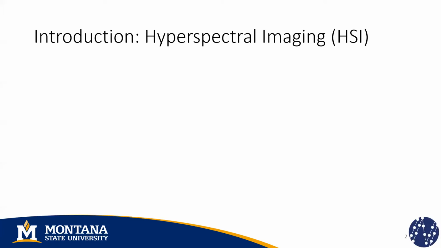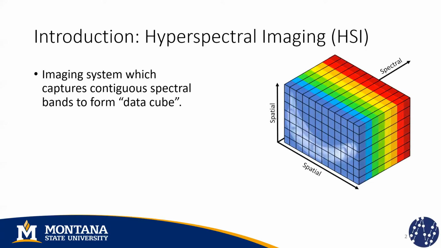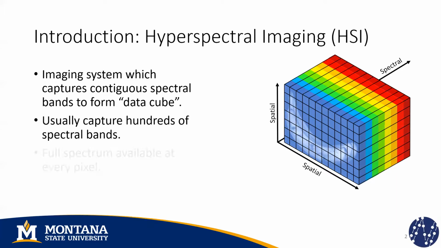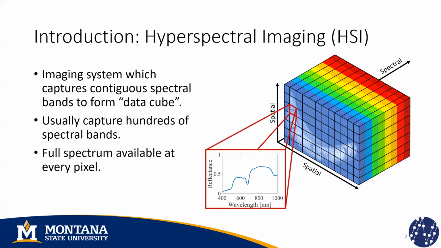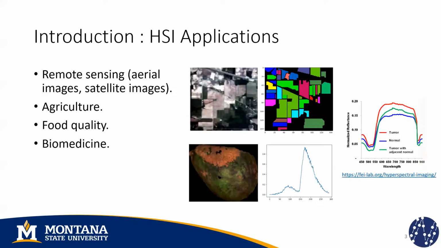Before I start talking about hyperspectral band selection, we need to understand what a hyperspectral imaging system is. It is a system that can capture contiguous spectral bands to form data cubes. The difference with respect to normal cameras that have only three channels, red, green, and blue, is that these systems capture hundreds of spectral bands. That means that for each pixel, we have a lot of information that comes from different regions of the spectrum of light. These systems are widely used for remote sensing, for example, for agriculture applications, like in this case, where we want to differentiate between different crop types. They are also used for food quality or biomedicine applications.